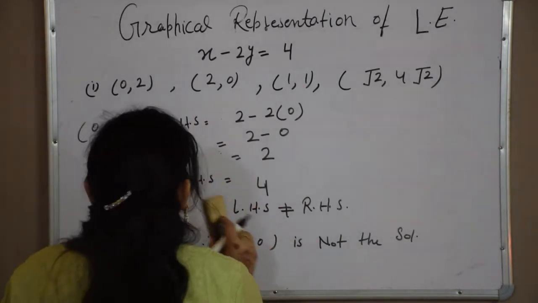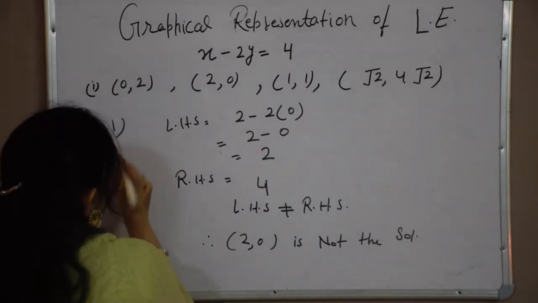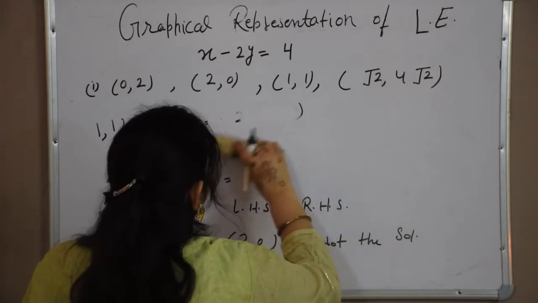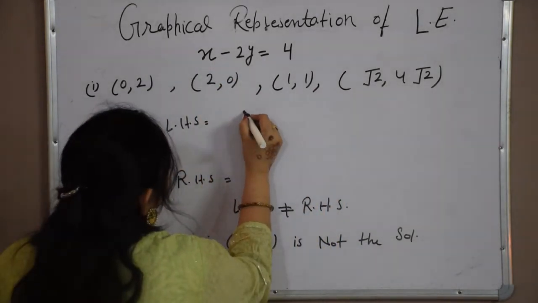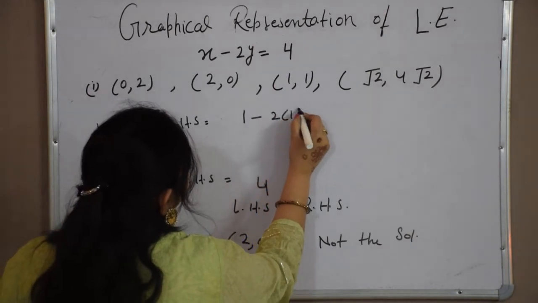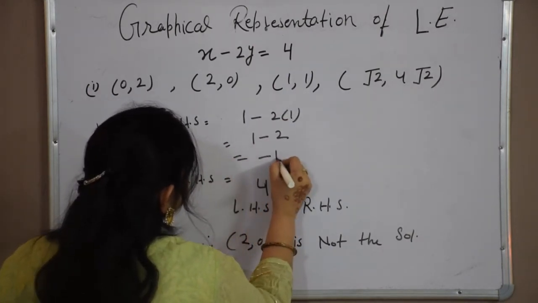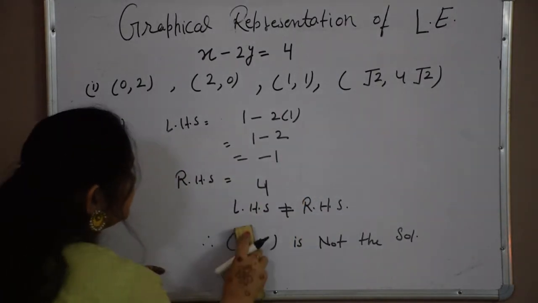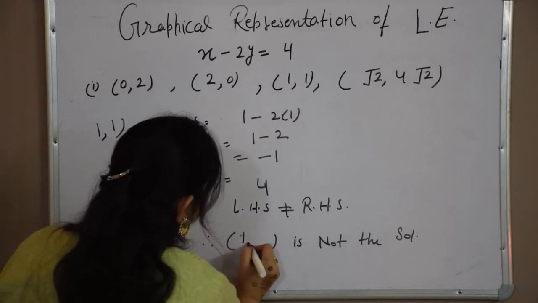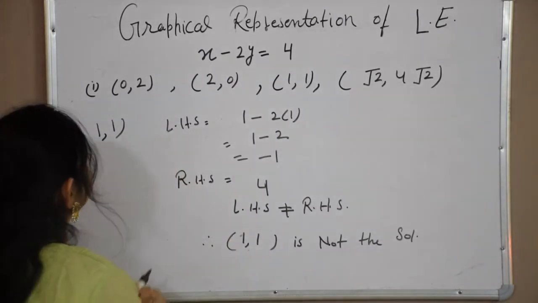Now the third point, (1, 1). We will check by (1, 1). So in place of x, 1 minus 2 into 1, that is 1 minus 2, that is minus 1, and the right hand side is equal to 4. Again, left hand side is not equal to right hand side. Therefore (1, 1) is not a solution of the given linear equation.